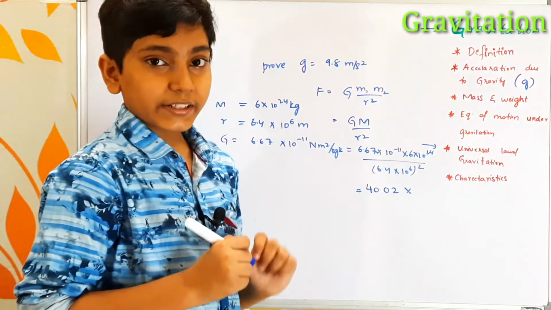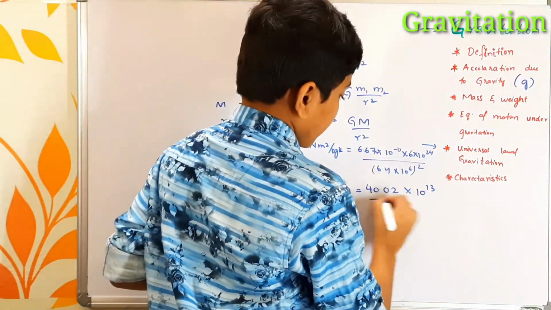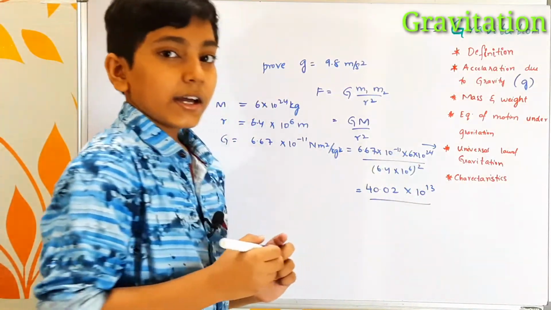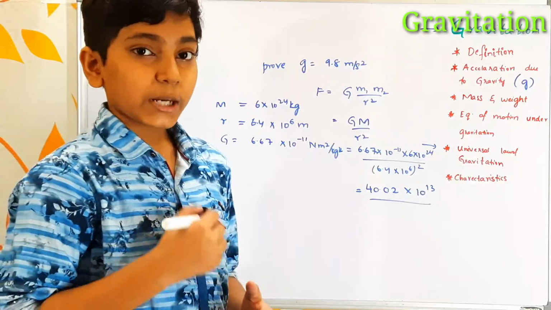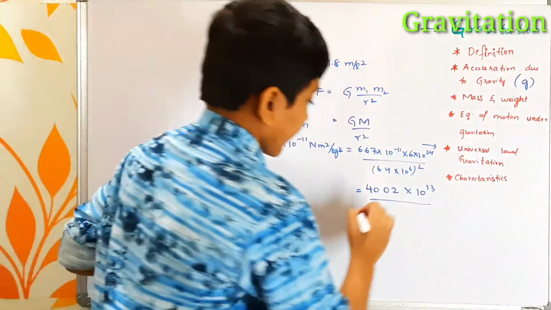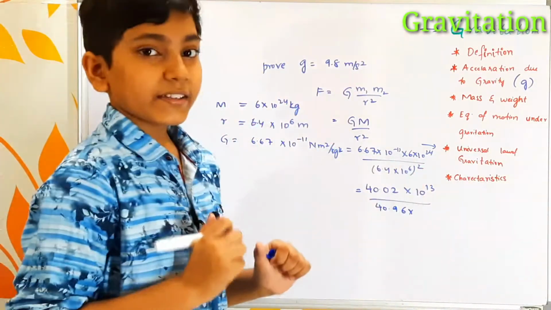So the power is 13 and the base 10 is common. So 10 power 13 whole divided by 6.4 into 10 power 6 whole square. I can write 6.4 whole square into 10 power 6 whole square, where the square of 6.4 is 40.96, and 10 power 6 whole square is 10 power 12.